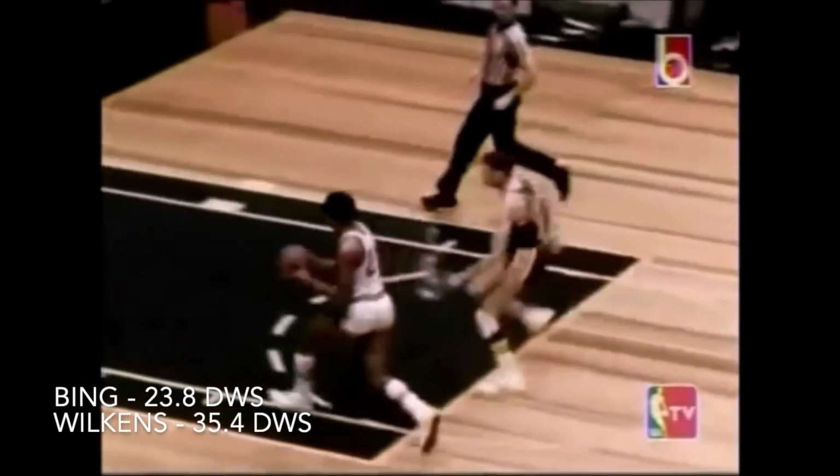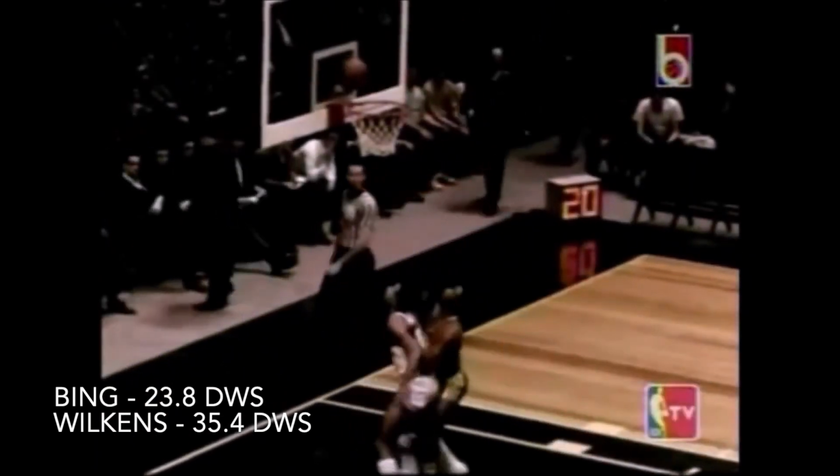When it comes to defense, neither player had any all-defensive selections, but I'm giving this one to Wilkens as he has a substantial lead in defensive win shares and in defensive box plus minus. And yes, while he did play more games than Bing did, it's not enough to explain this large difference. Thus, the defense category will go to Wilkens.